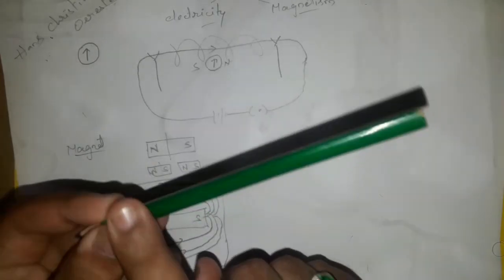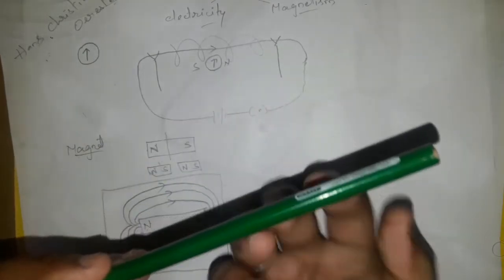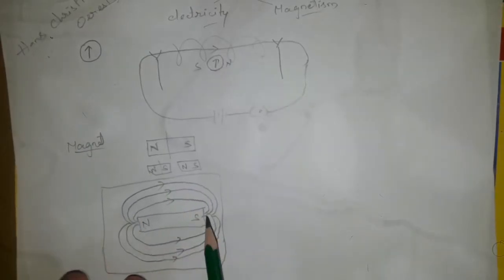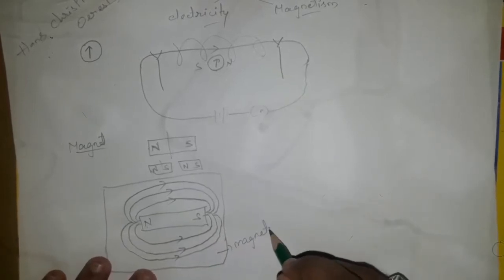From here you can see them upward, sidewise, and also downward. The region where these magnetic lines are present is called the magnetic field.